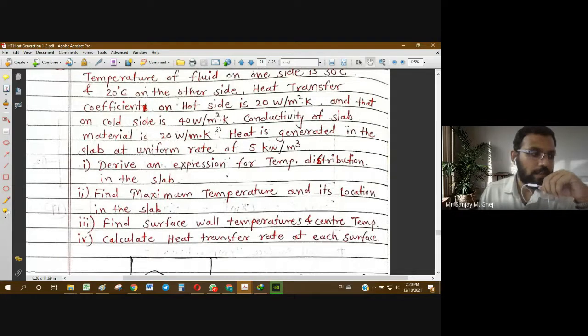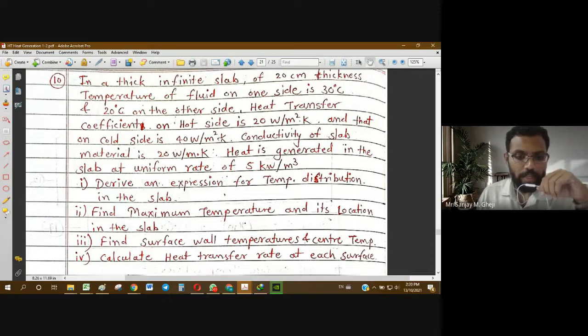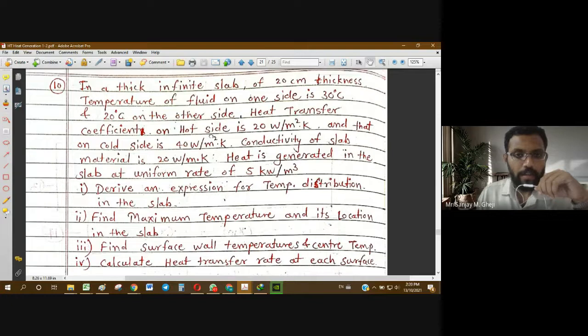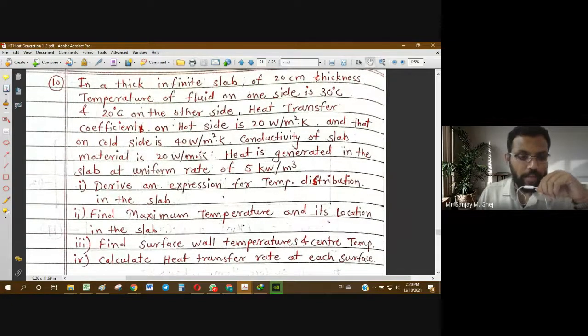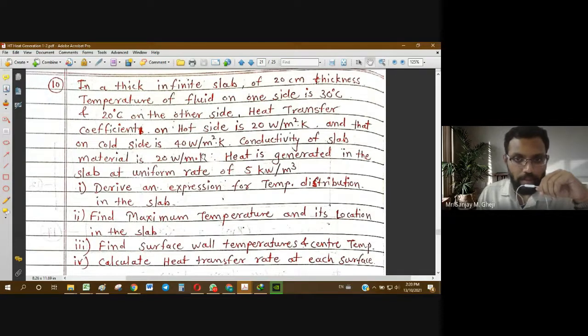If you look at the nature of the problem, you'll get the idea that every problem is a unique one. Every problem is very unique, and every problem demands a separate derivation. Whenever you are going to solve such a problem, you have to take on the derivation in a fresh way, in a fresh manner.